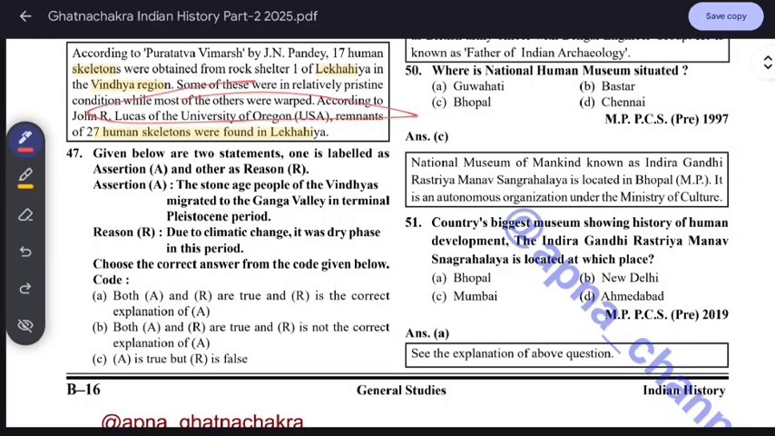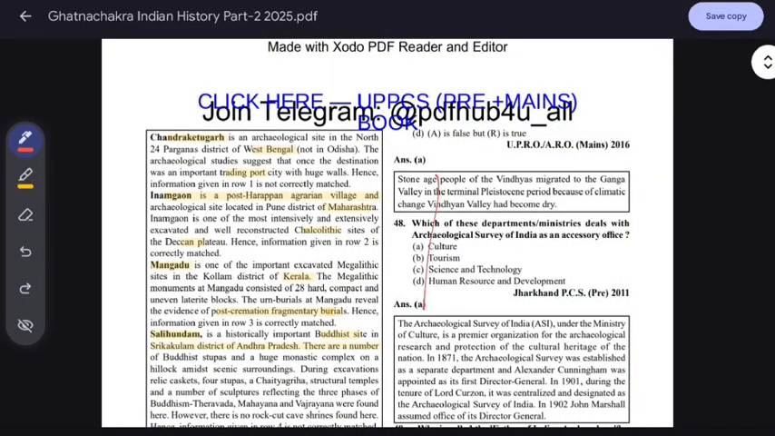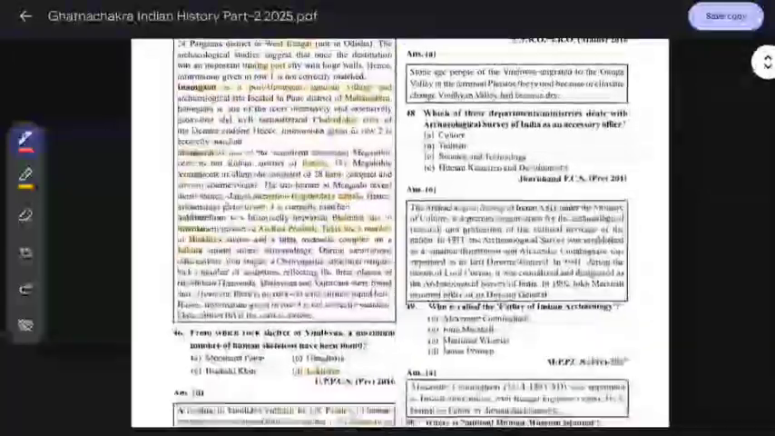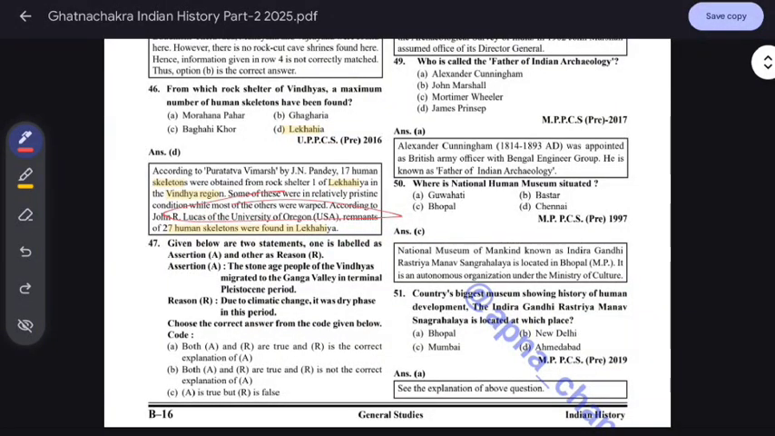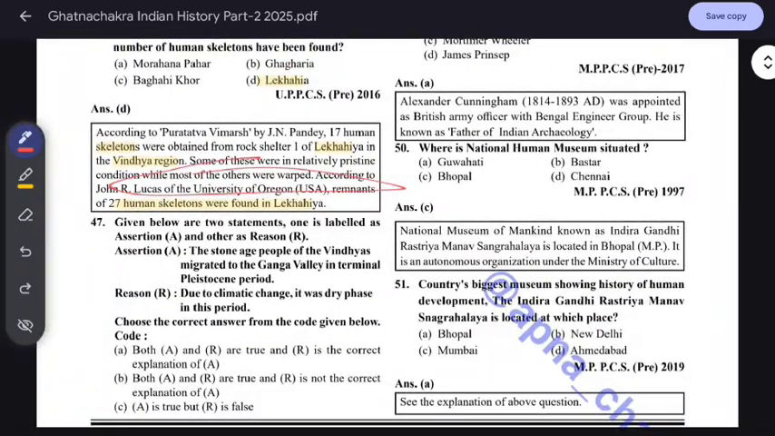Here an assertion and a reason are given. First, the Stone Age people of the Vindhya migrated to the Ganga Valley in the terminal Pleistocene period, and second, due to climate change it was a dry phase in this period. We have to tell which option is correct. So here the assertion is correct and the reason correctly explains it. Due to the climate change, they migrated to the Ganga Valley.